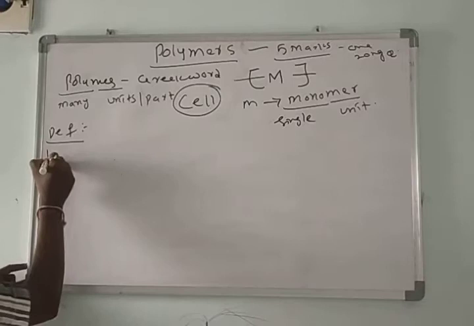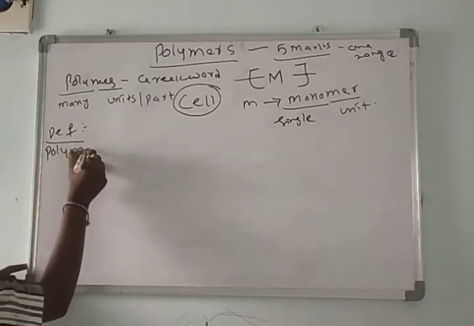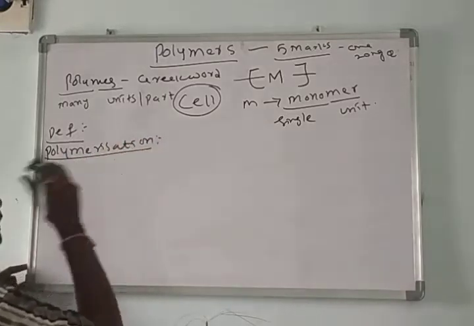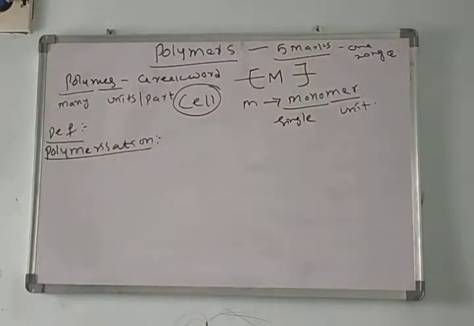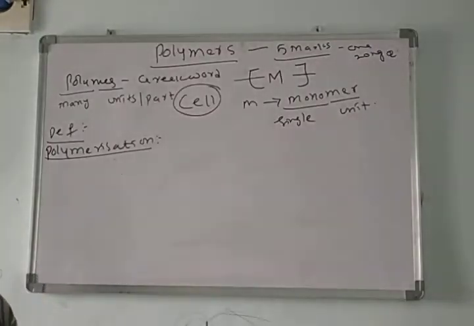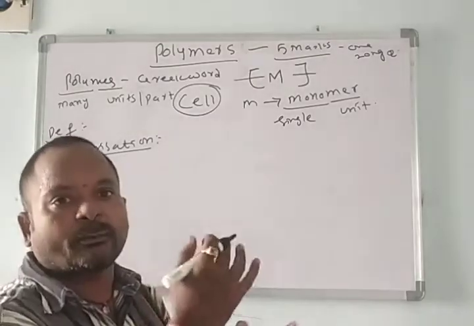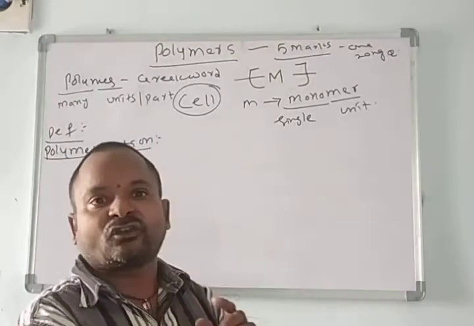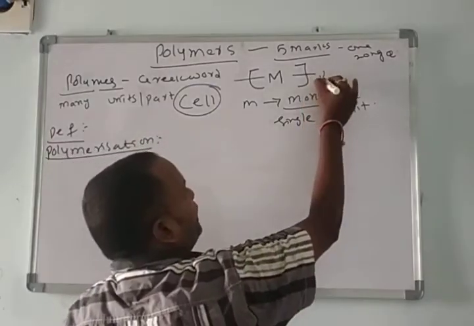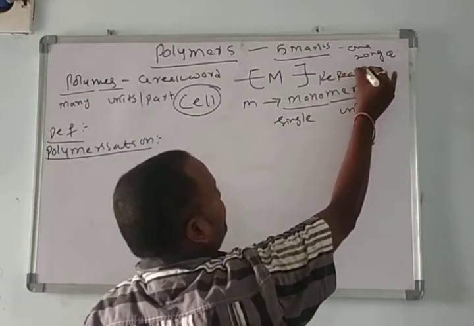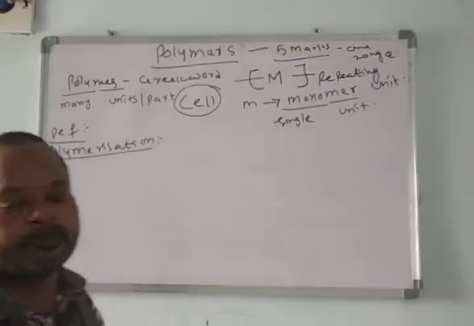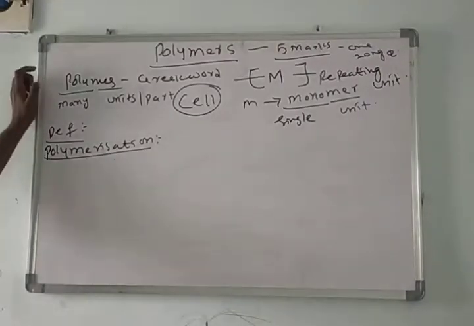What is the meaning of polymerization? It is an important term, which is repeated many times in this chapter on polymers. And one more thing, this monomer is also called a repeating unit. The monomer which is repeated so many times in a polymer we call a repeating unit. Repeating unit and monomer both are the same in polymers.